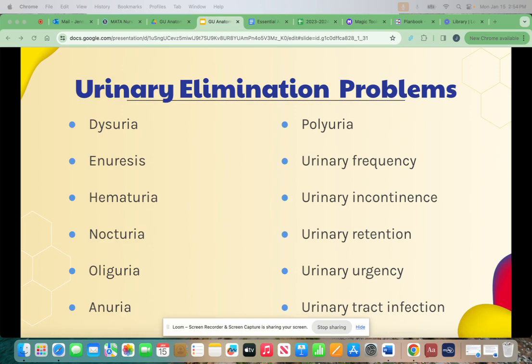A urinary tract infection is usually a bacterial infection. Causes include wiping incorrectly and contaminating the urethra with bowel movement, not emptying the bladder completely, and Foley catheters. Symptoms of a UTI, or urinary tract infection, include complaints of pain or burning with urination, urinating frequently in small amounts, blood in the urine, lower abdominal pain, flank pain, changes in mental status, and nausea.